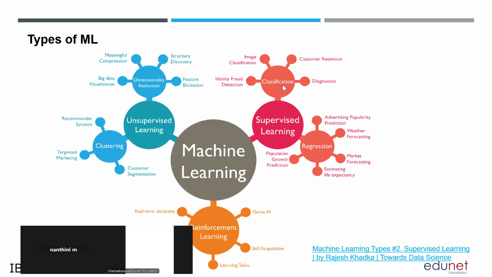Listen carefully. Here I have taken the example of the previous Teachable Machine. In the Teachable Machine, we gave different sets of images. We divided the images into two different types or categories: happy and sad. So happy and sad, we have a definite label. That is nothing but classification.